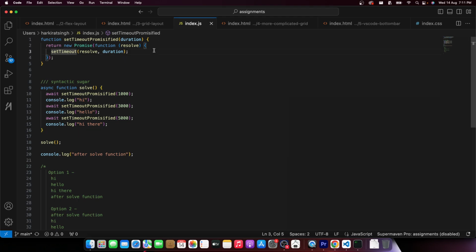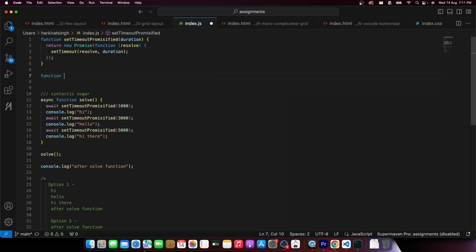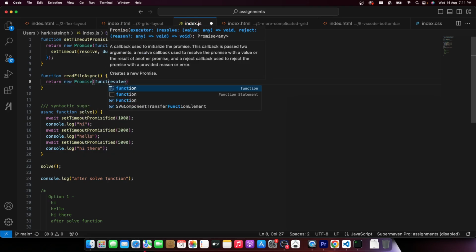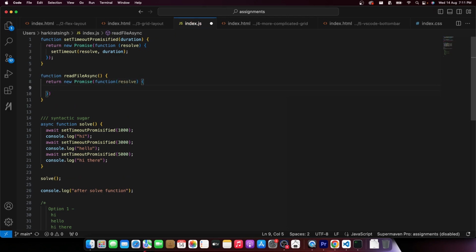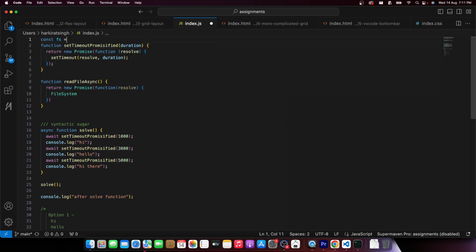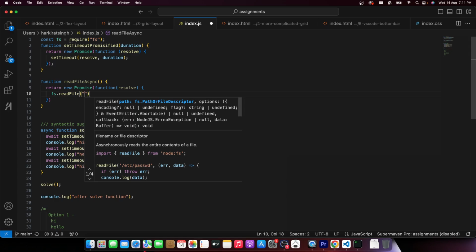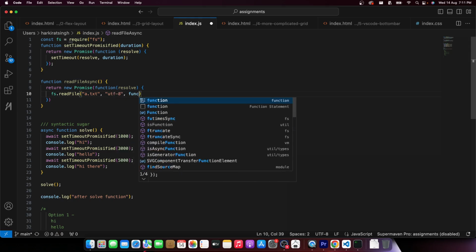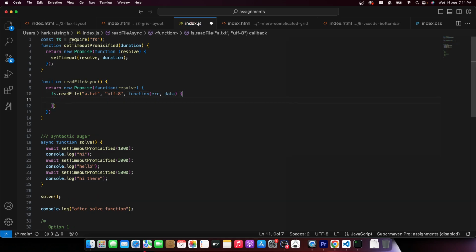For example, if you remember from the last class, we created a read file async function, which would return a promise, which would do an fs dot read file, whatever, a.txt, utf8 function, and resolve data that you could use to read a file.